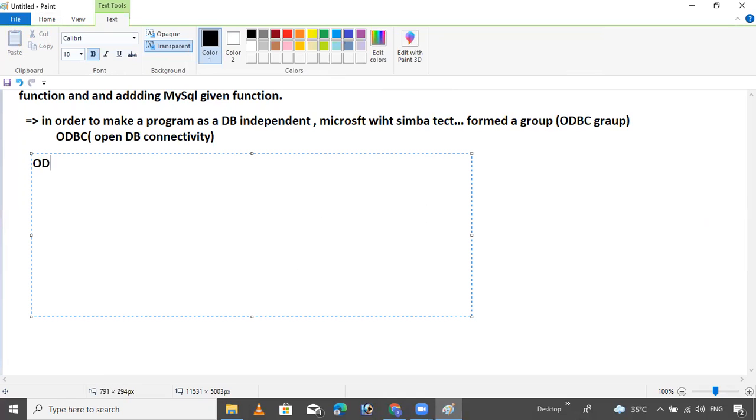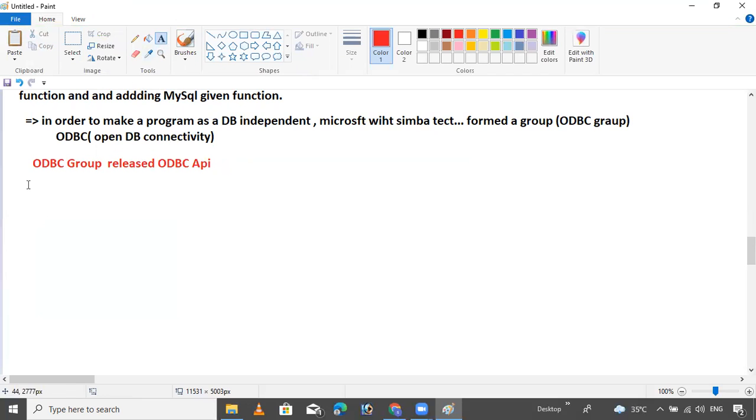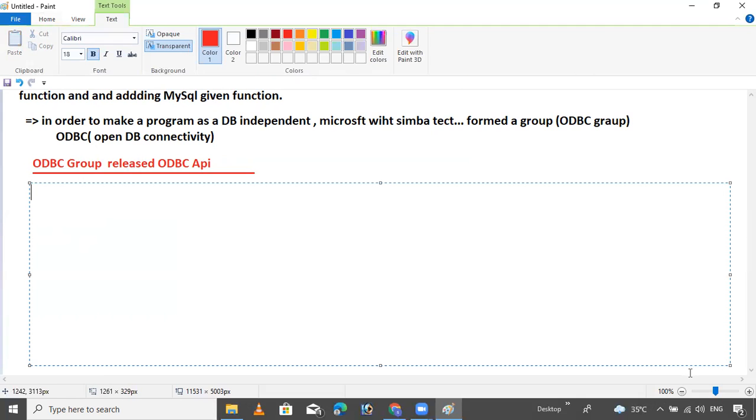So the ODBC group, formed with Microsoft and Simba Technology, released the ODBC API. They released one API called ODBC. This is the API released by Microsoft and Simba Technologies. Okay. So what is there in this API? I will show you also. I will tell.